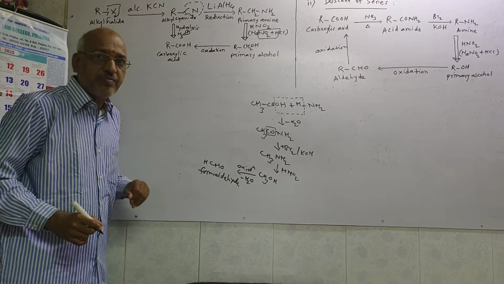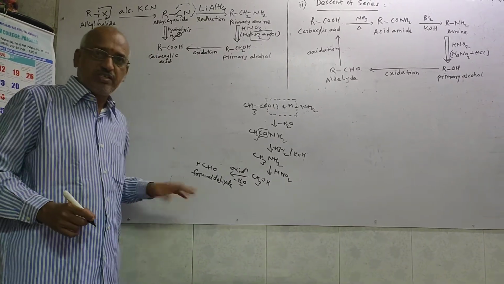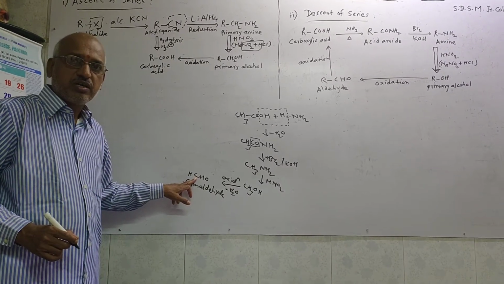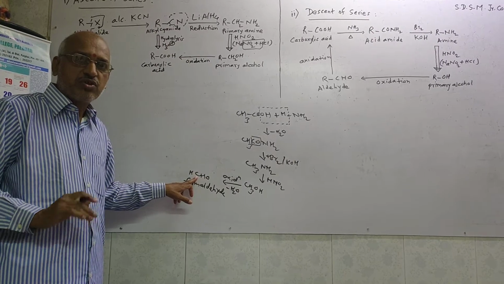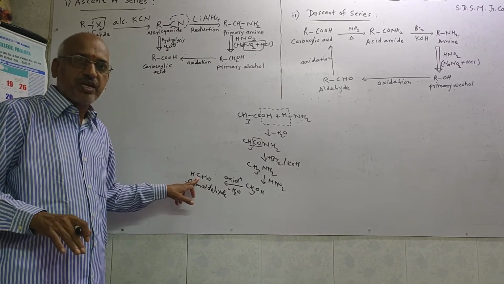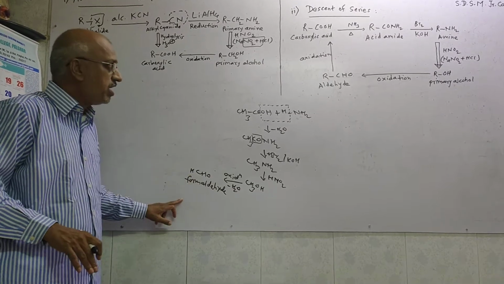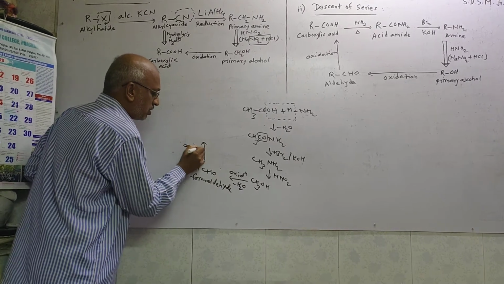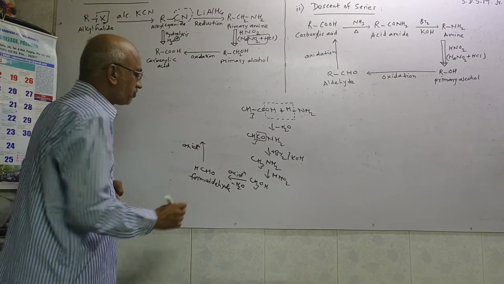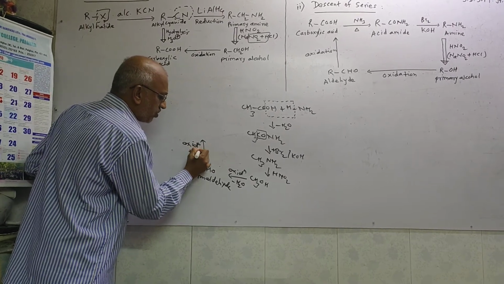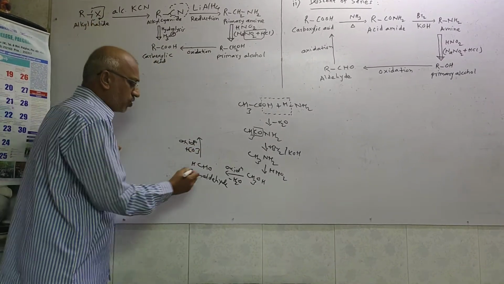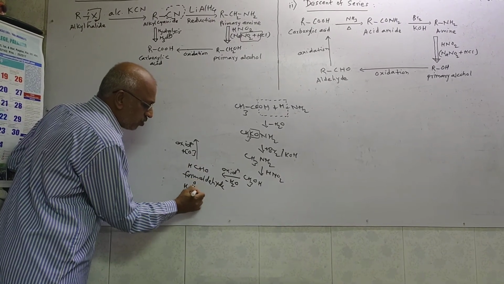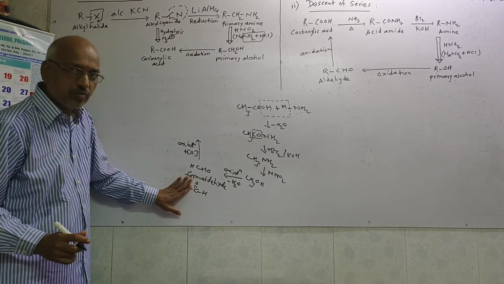Formaldehyde is the common name and methanal is the IUPAC name, by reference to only one carbon. For one carbon, the alkane is what? Methane. The ending e is dropped and replaced by al, so it is methanal. Now this formaldehyde undergoes further oxidation. In oxidation we are going to add nascent oxygen atoms. We can write the formula of formaldehyde like this: H-C double bond O-H. So the functional group is aldehyde.